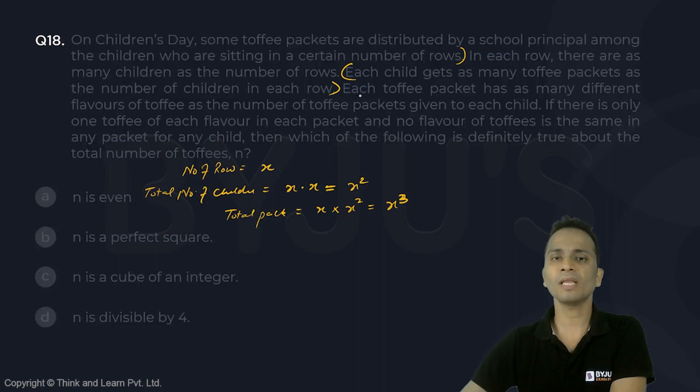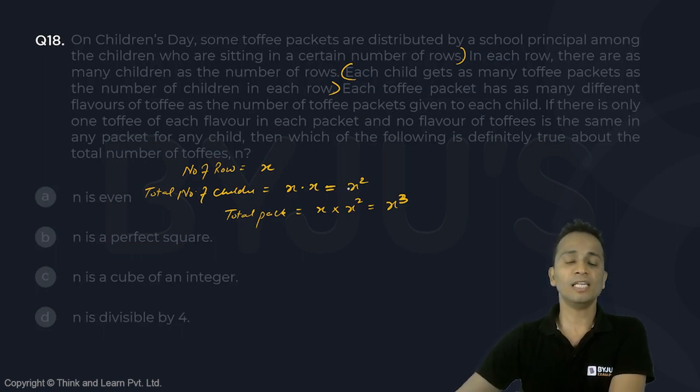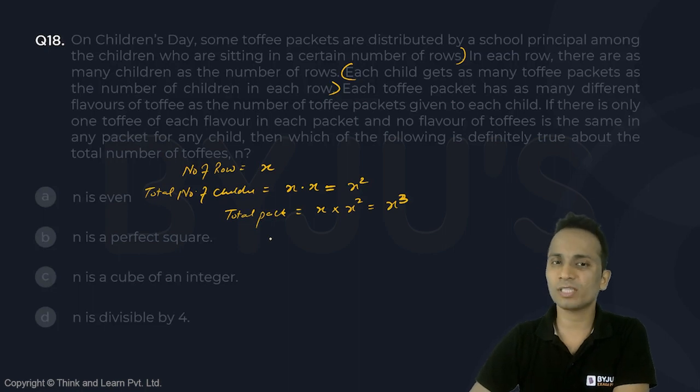Okay. Next, each toffee packet has as many different flavors of toffee as the number of toffee packets given to each child. Number of toffee packets given to each child was x.